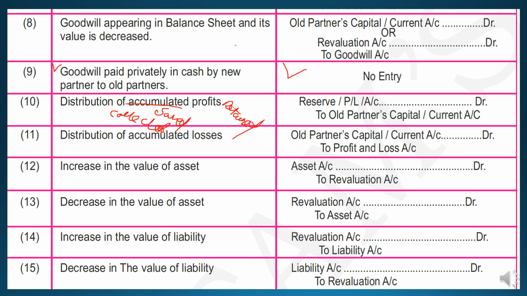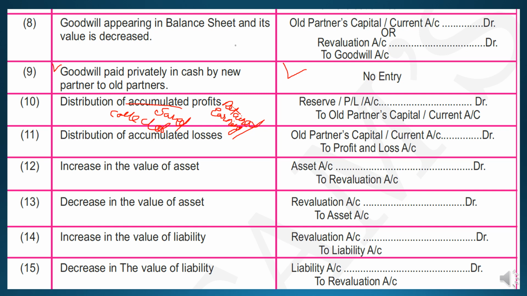Whatever amount is kept as a saving by the company is known as a reserve. So accumulated profit is also known as retained earnings, students. This retained earning will be distributed among the old partners. Why? Because now the new partner is entering the business. Whatever the old profit and benefit was there, it was because of the old partners, and that benefit will be shared by the old partners only.